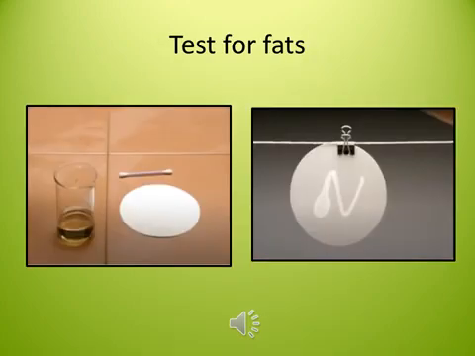Vegetable oil is a source of fat. To test the presence of fat in any food sample, we rub the food sample on a piece of paper and let it dry. On drying, we observe that the portion which was rubbed with the food turns translucent. Only if the paper turns translucent can we confirm the presence of fat in the food sample.